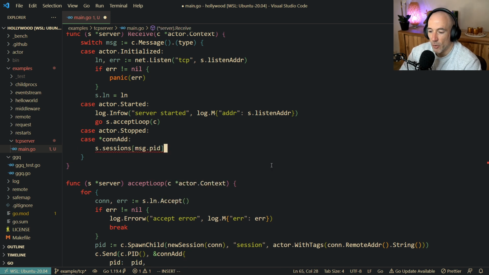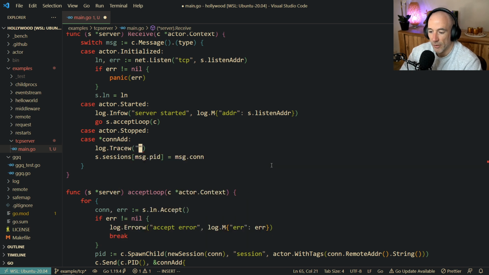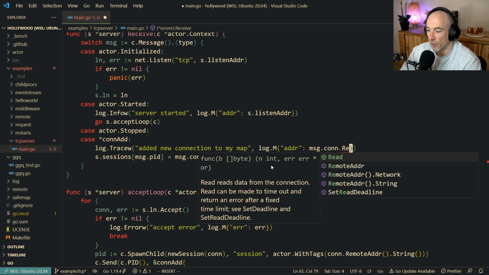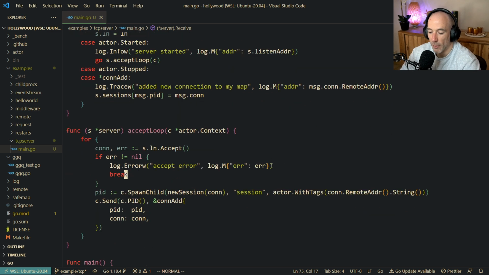MSG pit is going to be MSG con, right? Perfectly fine. And we can do a log trace here, log trace W, added new connection to my map or something like that. And then we're going to say, actually we could do a log M, an adder maybe, and then we're going to say MSG com remote, not read, remote adder. Boom. Look at this. Beautiful.